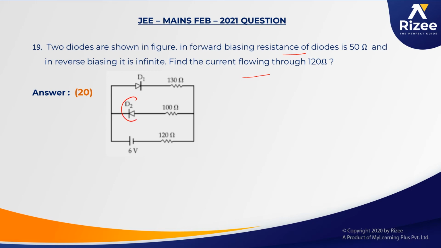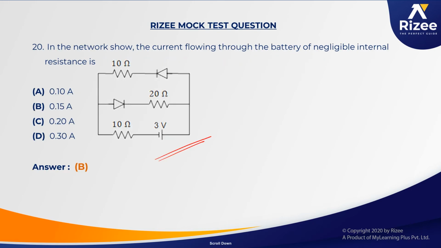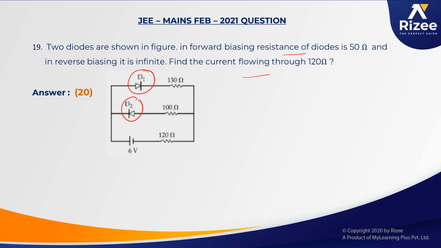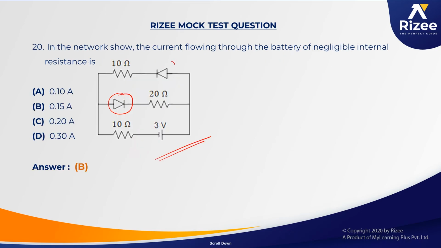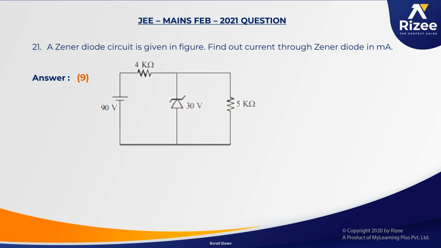Now you can compare here. Here this diode D2 is in reverse bias. Here also we have given D2 as a diode connected in reverse bias. In this session D1 is in forward bias, and here D1 is also in forward bias. We have just changed the values, so you cannot expect the same values, but the model or the concept is exactly the same.